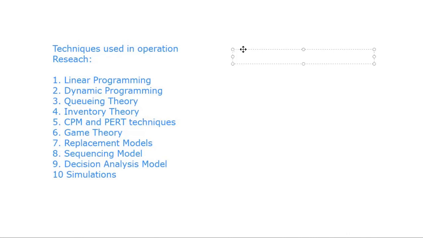Next, linear programming. So what is linear programming? Linear programming is a mathematical tool for the purpose of allocating limited resources in an optimum manner to achieve the objective of the business, which may be maximum overall profit or minimum overall cost.